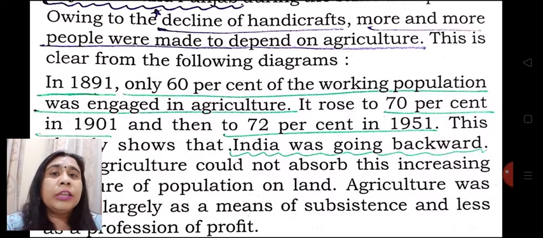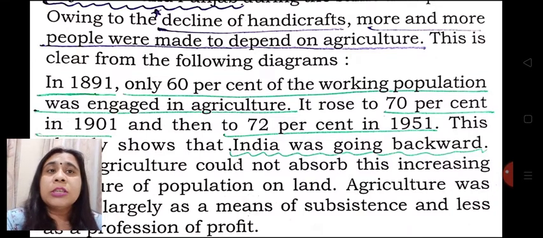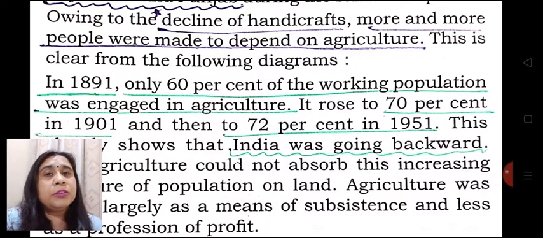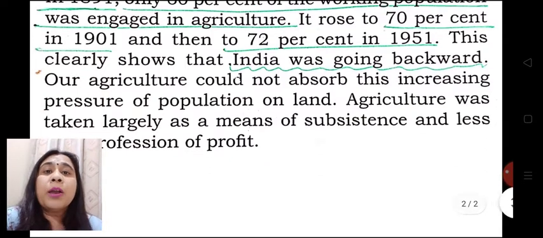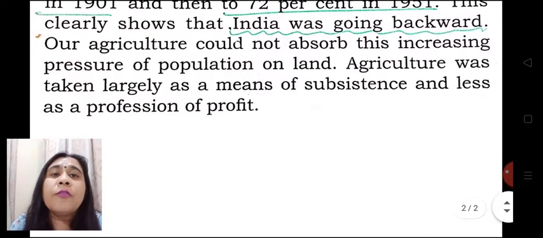Although we know, as we learnt in the census of the year 1891, only 60% of our working population was engaged in agricultural activities, because other than these 60%, people were engaged in the handicraft industry. Then what happened in the year 1901? This percentage depending on agriculture kept on increasing and it increased to 72% in 1991, which shows that India was going backward. People were depending upon the primary sector and the basic reason was the decaying of handicraft industry.